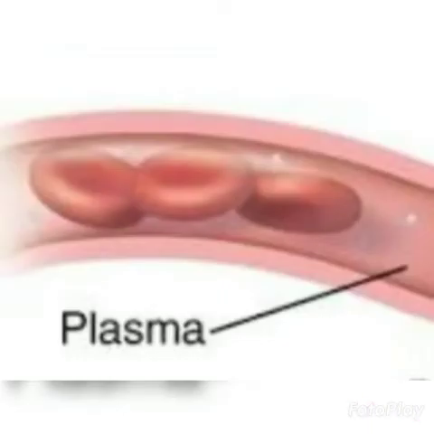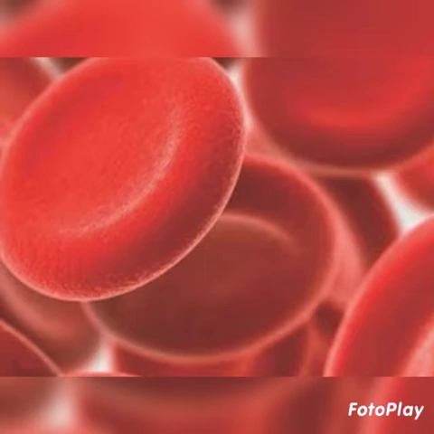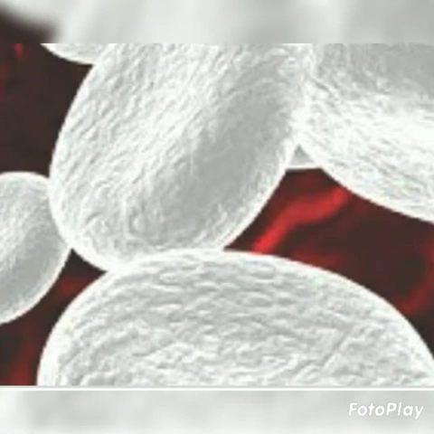Then the question is, how does the blood carry various substances? Because blood is composed of a fluid called plasma in which different types of cells are suspended. Then the question is, why is the color of blood red? Because blood contains a red pigment called hemoglobin, and there are two types of blood cells. First, RBC, red blood cells, and second, WBC, white blood cells.